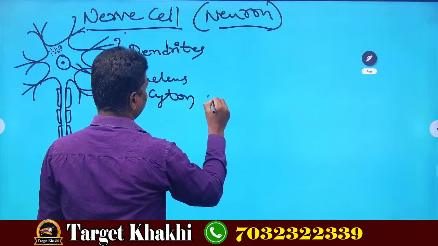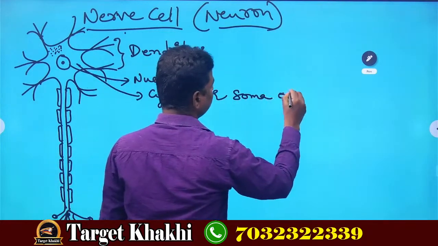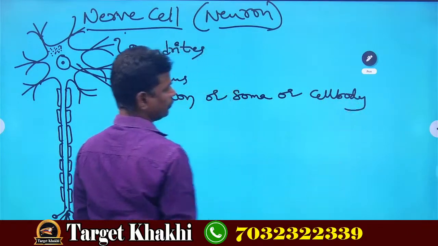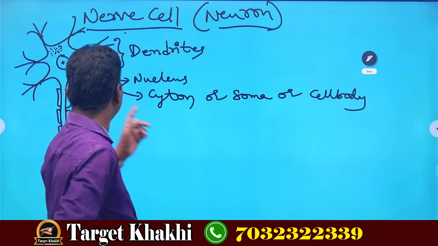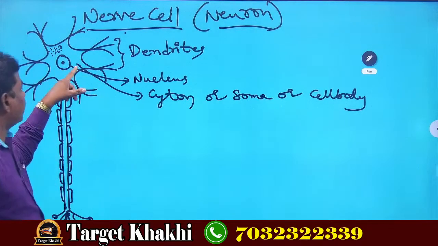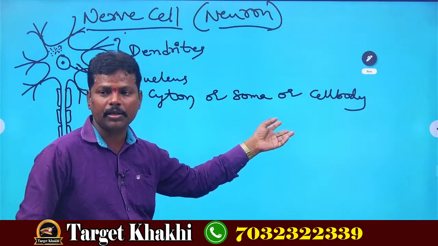Cyton, or it is also called soma, or cell body. For the nerve cell, this part is called cyton, soma, or cell body.